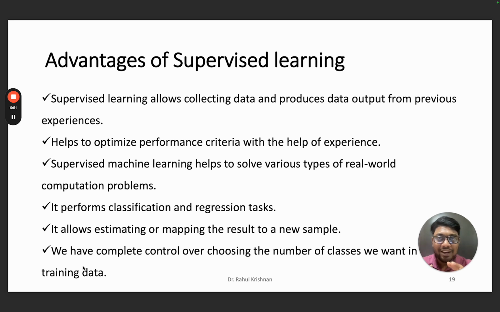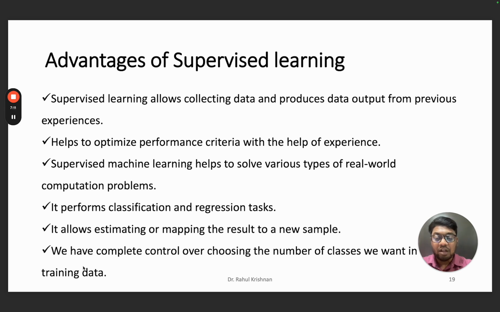That means you can deal with integer type values, and also with categorical values, using these two categories of supervised machine learning algorithms. It allows estimating or mapping the result for a new sample.